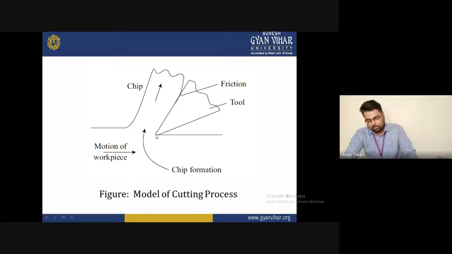These chips slide over the face of the tool, and the chip formed is a continuous chip. This continuous formation of chip is what we require for good machinability. So the chip formation we require is the continuous chip. We do not require a discontinuous chip or a built-up chip, because for good machinability we require such parameters for achieving good surface finishing, and we can say this is good metal cutting.